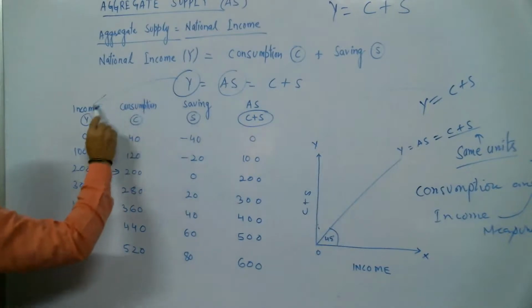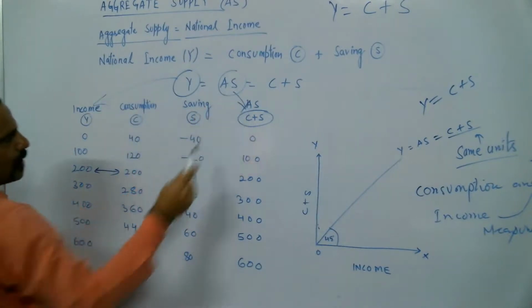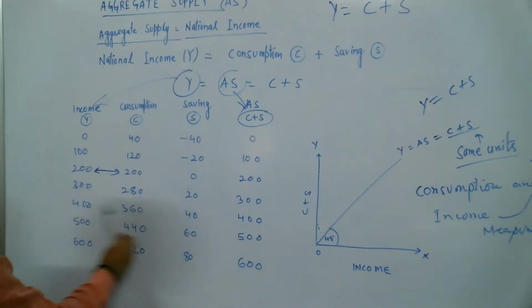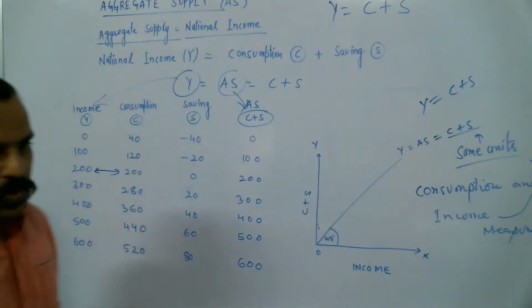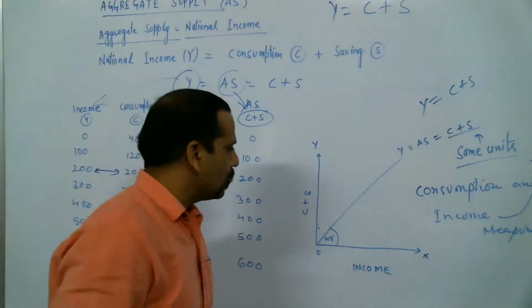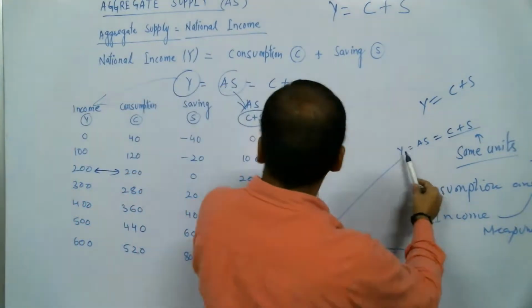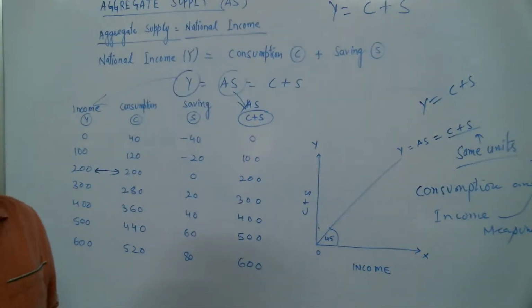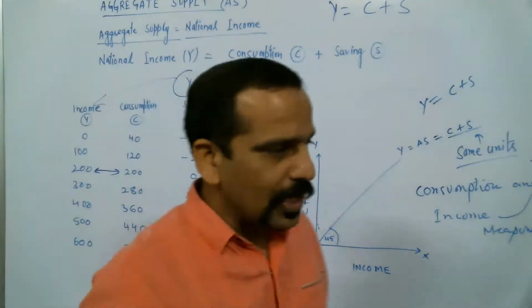On this side we have income, on this side aggregate supply, and both are equal: 0, 0, 100, 100, 200, 200, 300, 300, and so on. Afterward, we have this diagram, which is related to aggregate supply or national income. Any query?